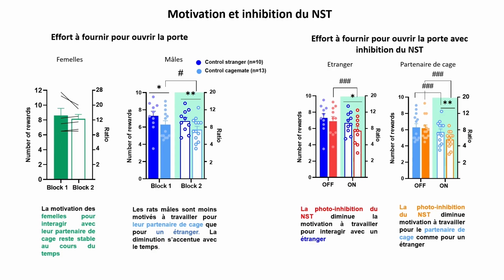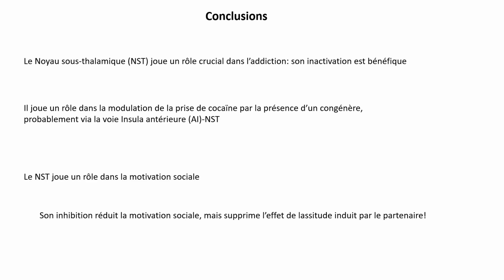And if we're looking at cage-mate rats, we see the decrease observed in control rats, light blue. This is the decrease over time which you observed in the previous graphs, but in orange we see that when we inhibit the subthalamic nucleus, we actually exacerbate the decrease.